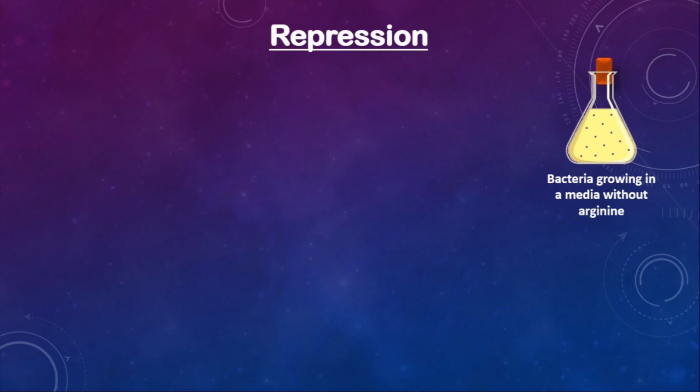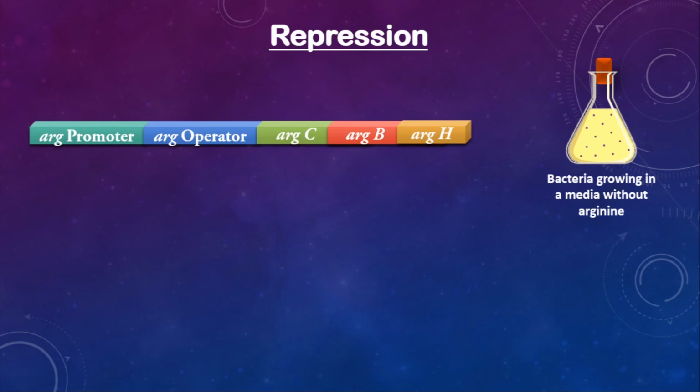So let's have a look at the arginine operon. So this is our arginine operon. As we learned in the previous video, that operon has a promoter sequence, which is the driver. Then it has an operator sequence. Then there are three structural genes. You can see here arginine C, arginine B and arginine H. So basically these three genes are going to code for three different enzymes which are needed to synthesize arginine. Why? Because now arginine is absent in this media.